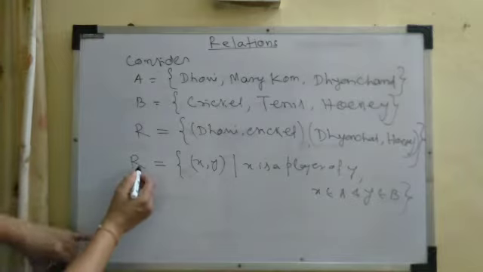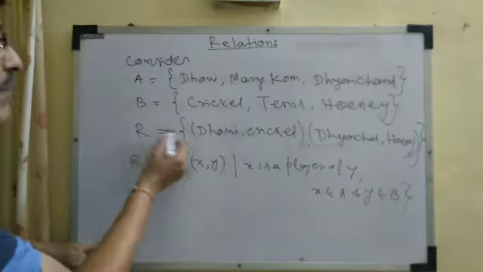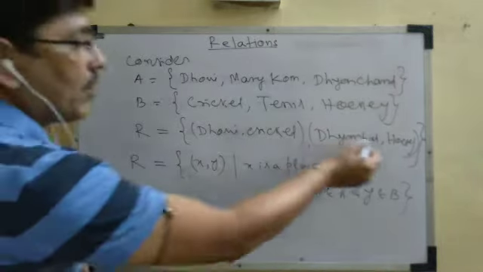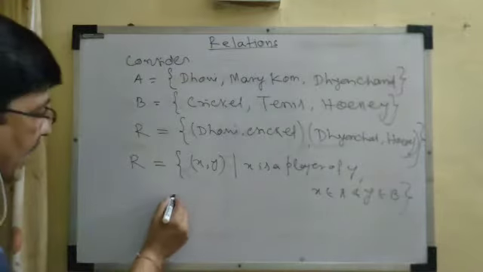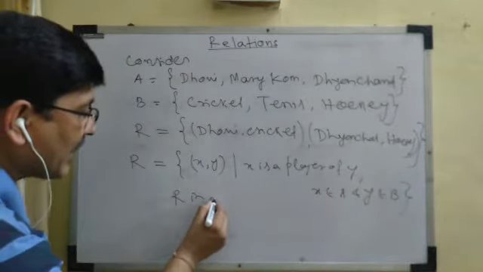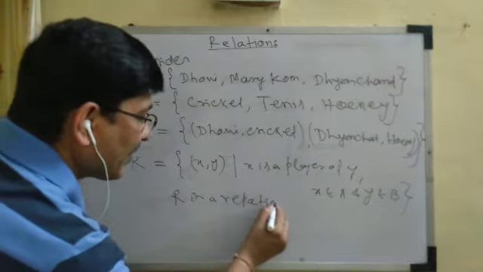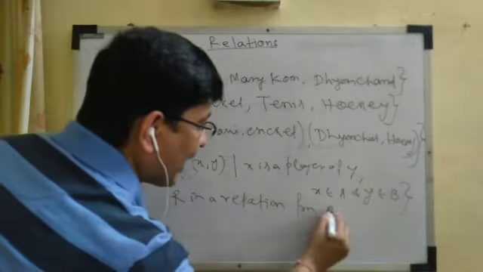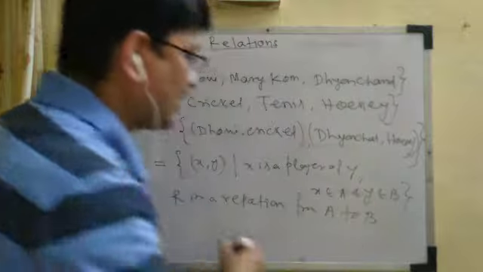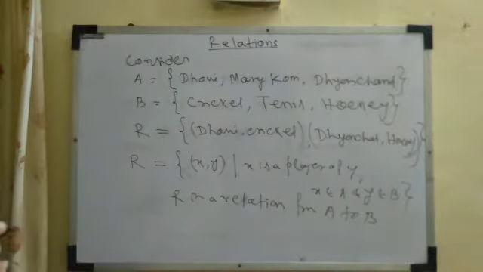I have written one in set builder form and the other as a collection of ordered pairs. Both are the relation. This R is a relation from A to B.